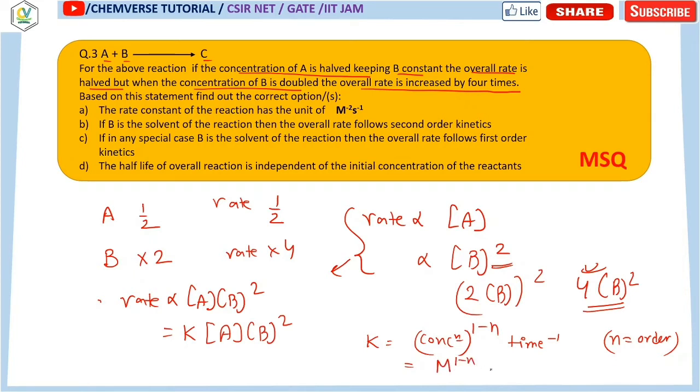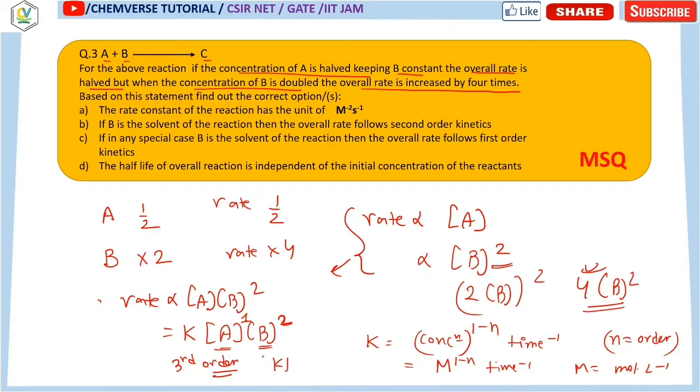So molar to the power 1 minus n, time inverse. Molar is nothing but mole per liter. Now the power of A is 1, so it is first order with respect to A, and the power of B is 2, so it's second order with respect to B. So overall, it is a third order reaction.